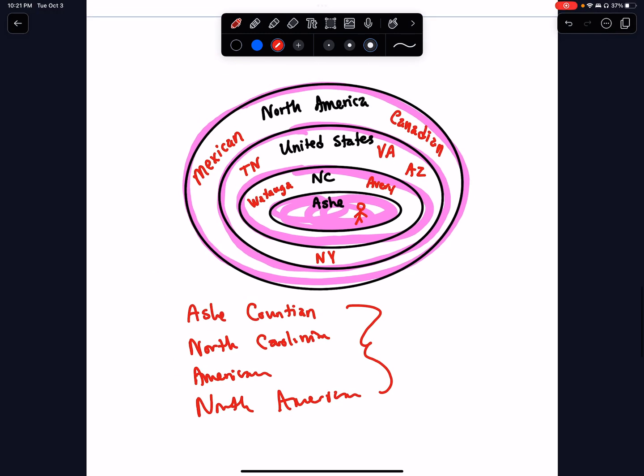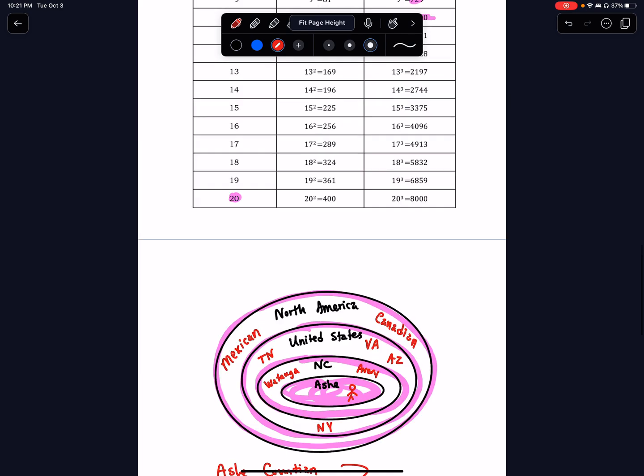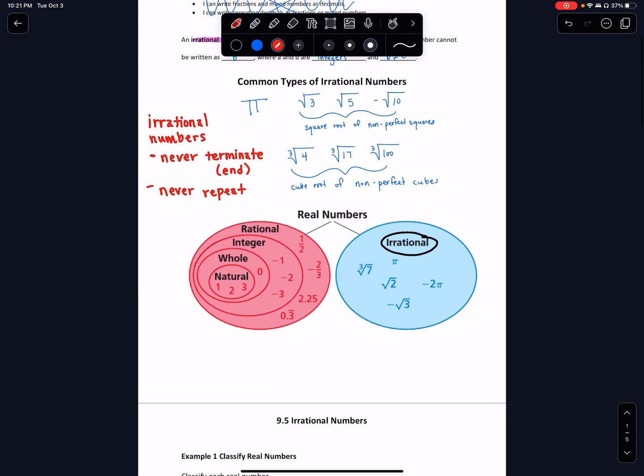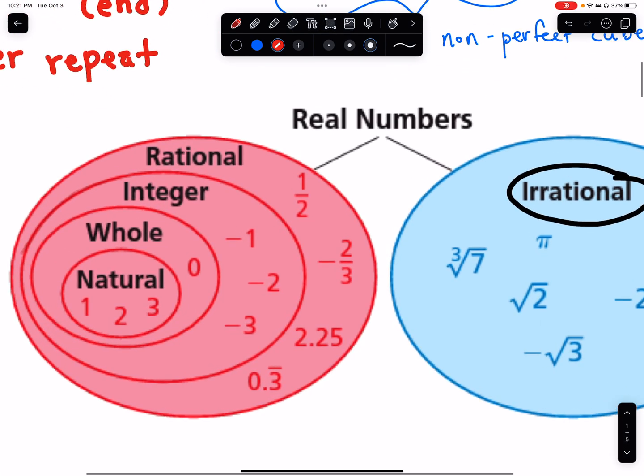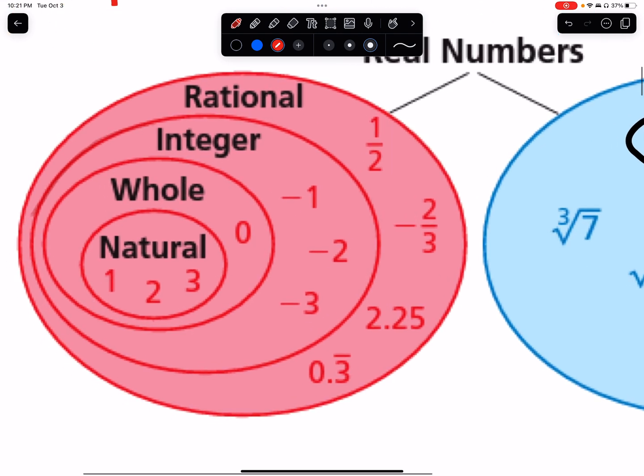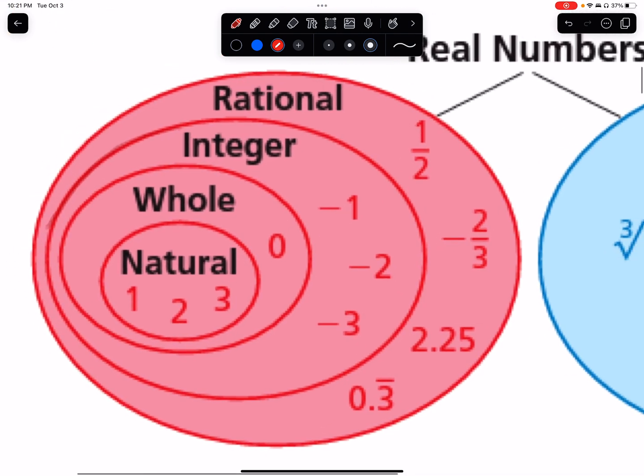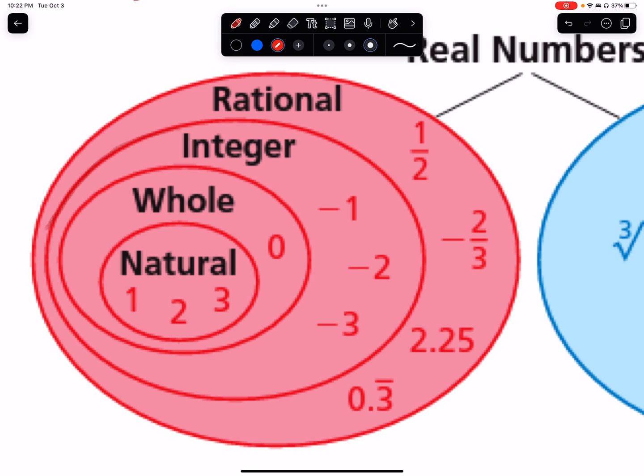Now, if you kind of understand that ovals are nested, or how they fit inside each other, then you can start to understand what this oval up here means. Okay, so start from the inside. The very inside oval is what we call natural numbers. Numbers like 1, 2, 3. And based on that, we would assume 4, 5, 6, 7, 8, on and on and on. It doesn't end.